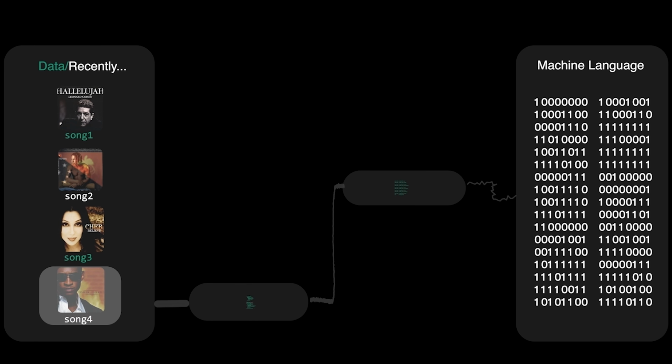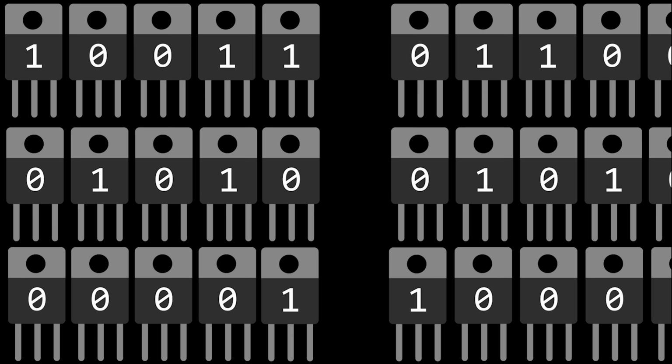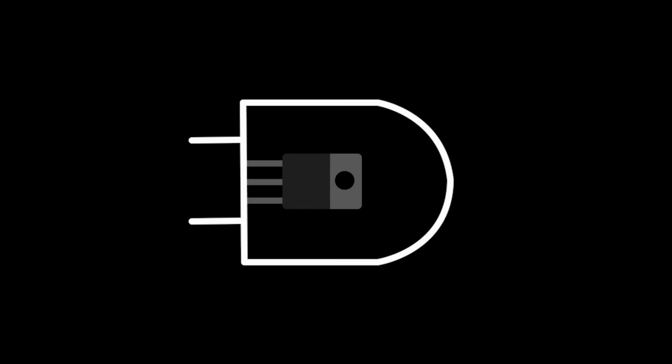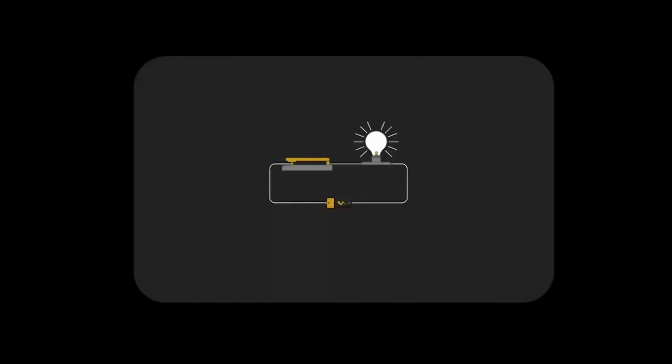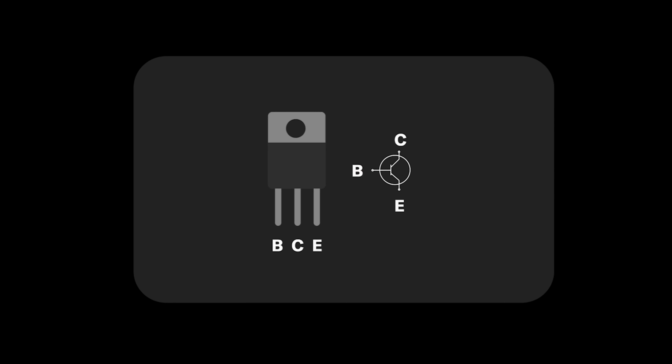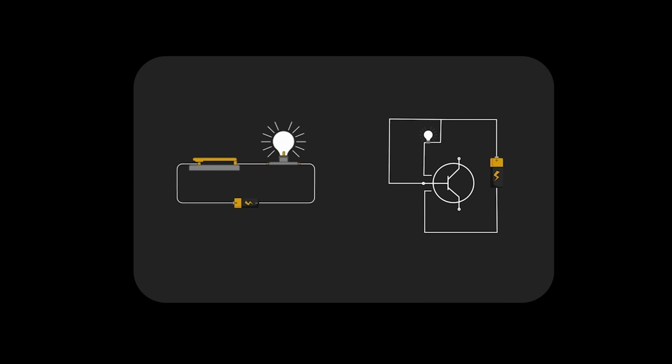These binary calculations or executions happen at the hardware level where transistors and logic gates come into play. Although transistors can be used as amplifiers in analog systems, we'll think of them as simple on and off switches and focus on the digital world for now. Let's see how they store those binary codes as zeros and ones while following the simple switch concept. Rather than manually pressing a switch to allow current to flow, a transistor is triggered to an on or off state using voltage. This on state can represent a bit of information as a 1.